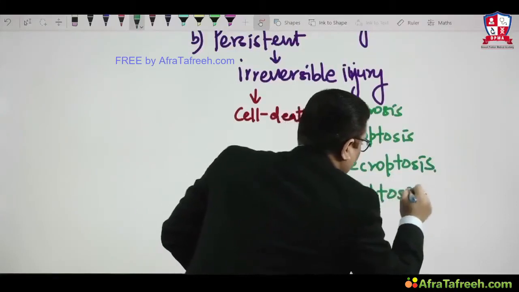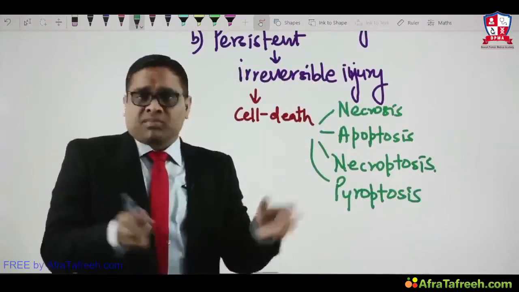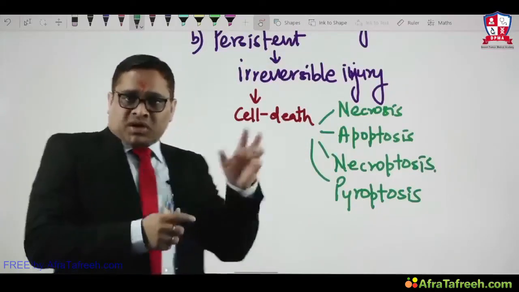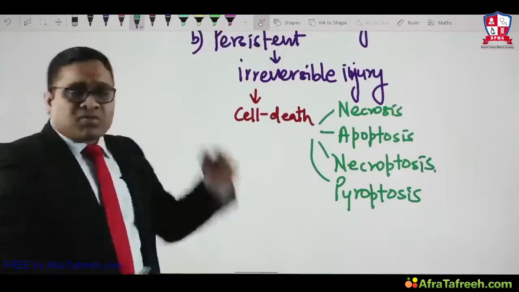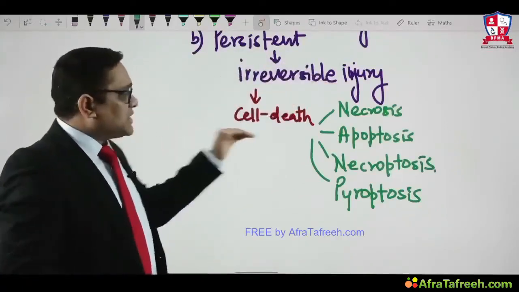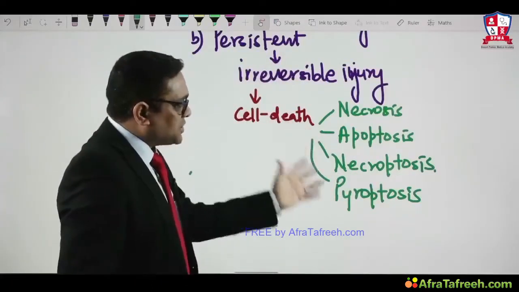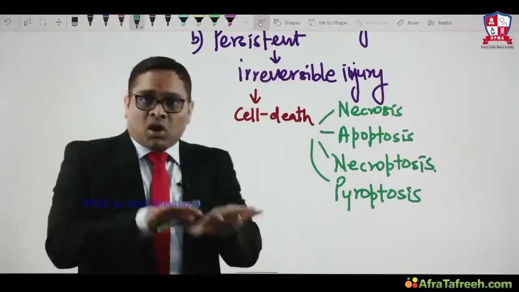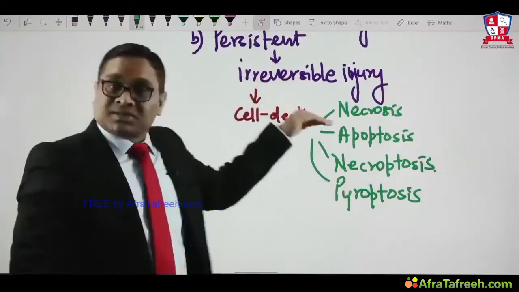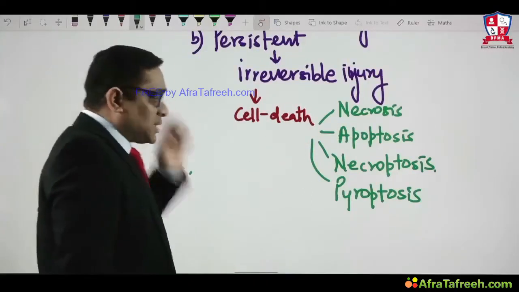So that is how we can understand what changes we are going to see in a cell in response to different types of stimuli. Right now we were talking about the lethal stimuli. When it was transient, we have seen it was reversible. When it was persistent, irreversible injury. After that, the cell will die, and after cell death, there will be necrosis, apoptosis, necroptosis, pyroptosis. All these are the morphological spectrum after the cell is dead, right? So these are the important things about lethal stimuli.